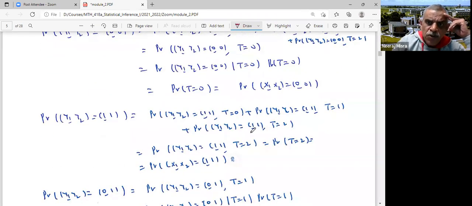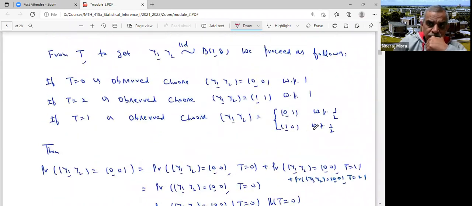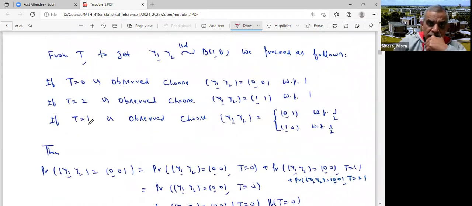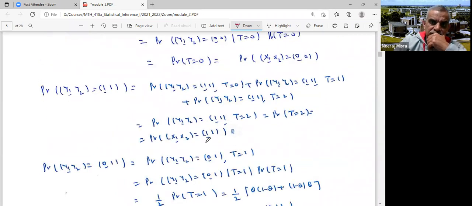So the only probability which contributes is when T is 2, then Y1, Y2 is 1, 1 with probability 1, times probability T equals 2. That is the same as probability X1, X2 equals 1, 1, because T equals 2 already implies X1, X2 equals 1, 1. So that is the same as probability X1, X2 equals 1, 1.